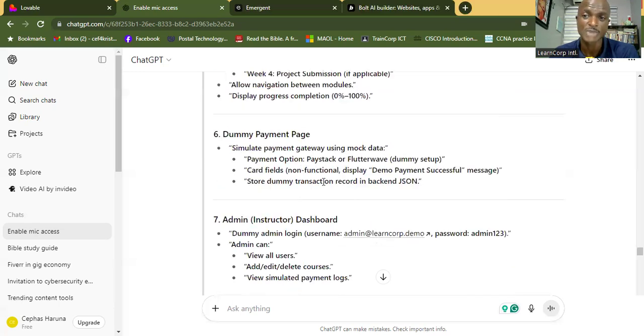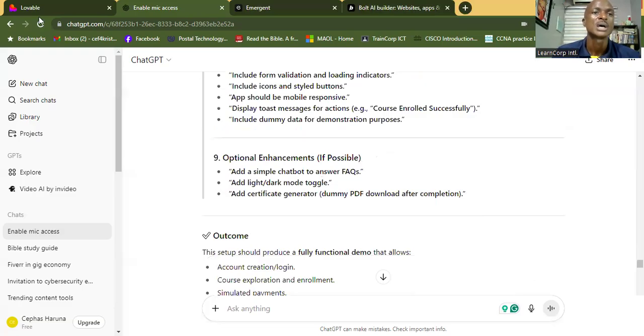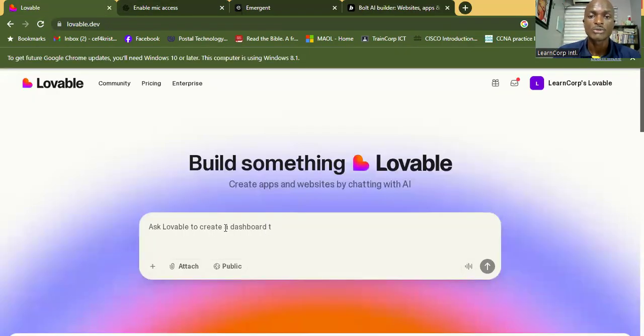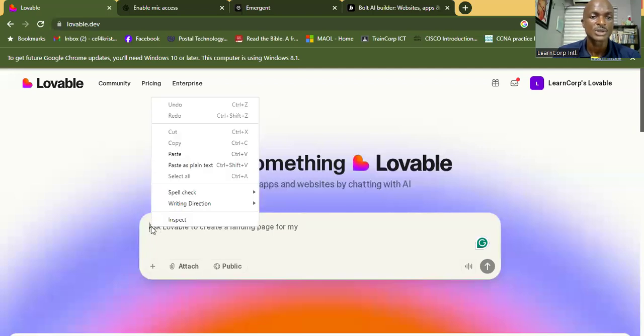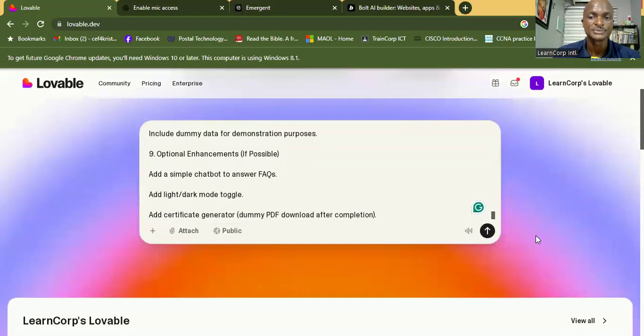Like I told you, prompt is power. Two people can write the same prompt for a program or an app, but they may function differently depending on how much you can think and how best you can process your prompting. So these are the prompts. I've copied this prompt now, and I'm going to upload it on Lovable and see what it's going to give us. I hope this will not take all day. All right, so I'm going to load it up here. Bam. I hope it goes for free. So right there, I'm going to upload it.